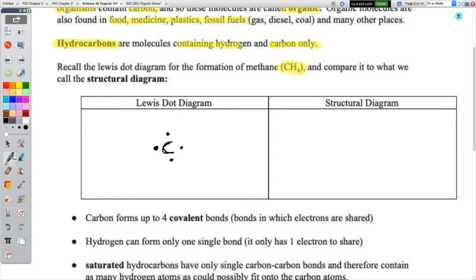Let's now get back to making methane, CH4. So what is carbon trying to do? It's trying to have 8 valence electrons total. Right now it's got 4. Carbon and hydrogen are both non-metals.